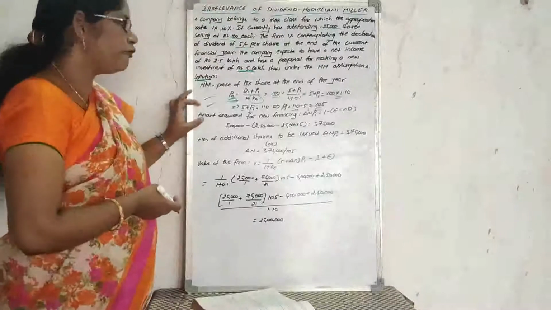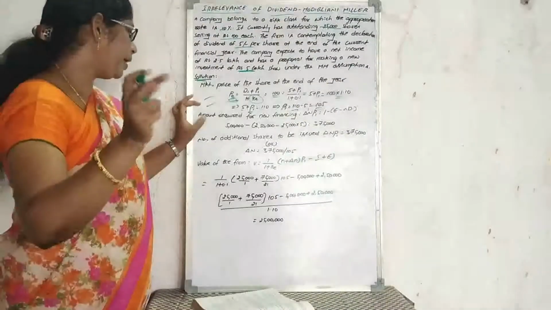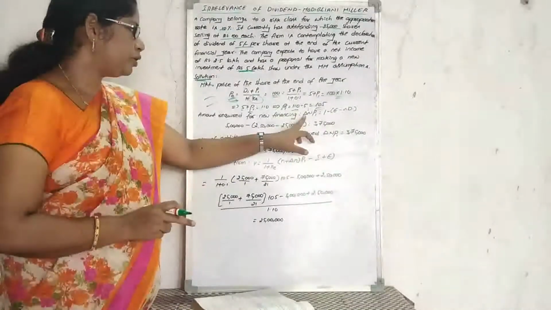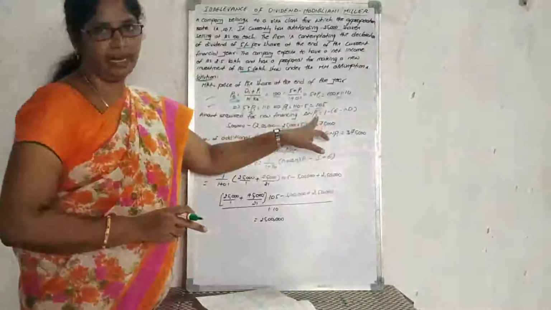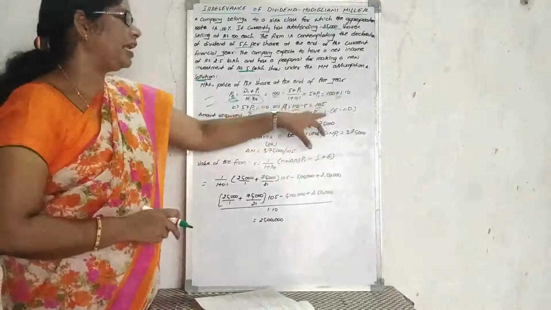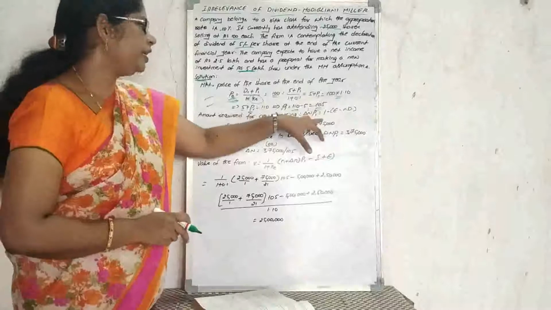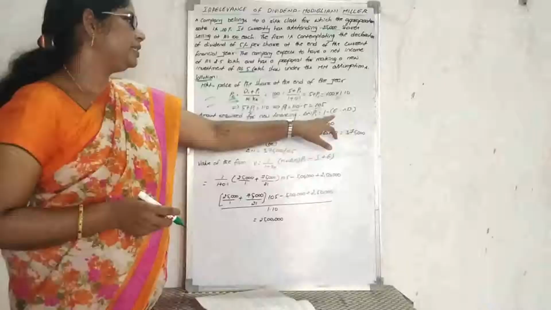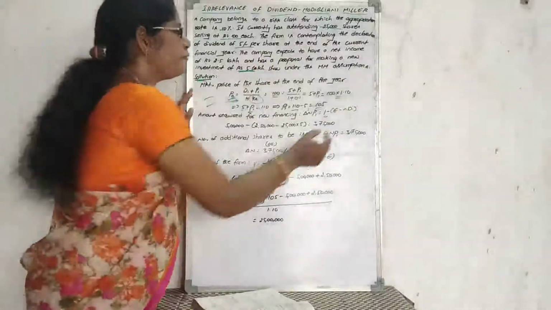So we need to frame the formula. The amount required for new financing, delta N P1, equals I minus E minus N D1.